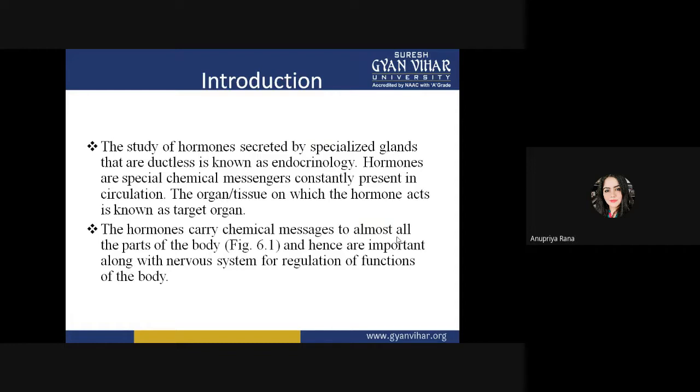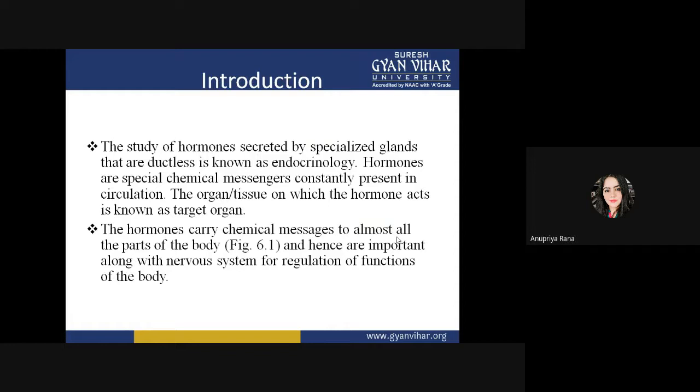Every function inside our body has to be regulated or inhibited by hormones. That's why hormones are very important to be present in a constant manner, in circulation, so that all physiological functions are done at an accurate rate. The organs and tissues on which the hormones act are known as target organs.